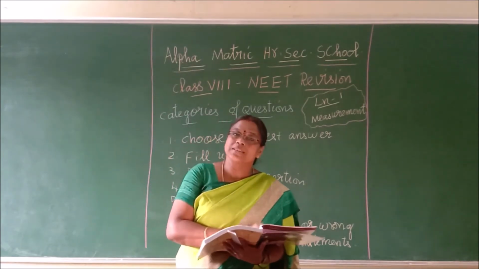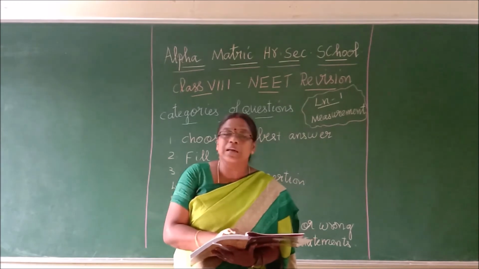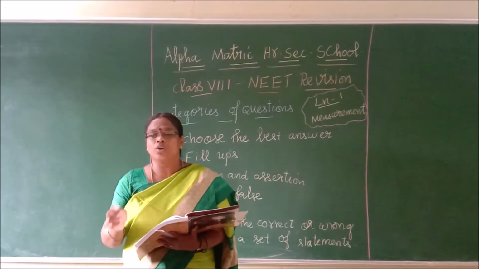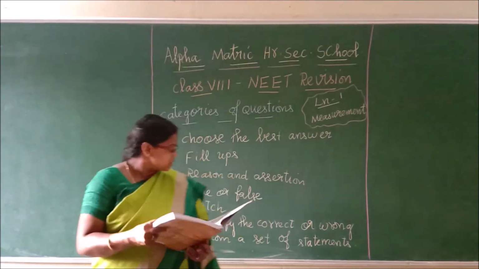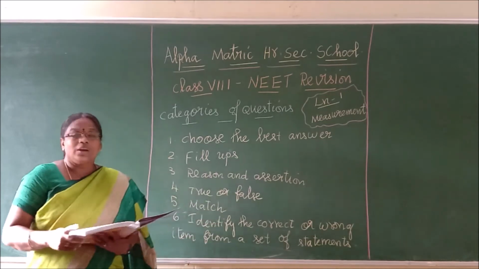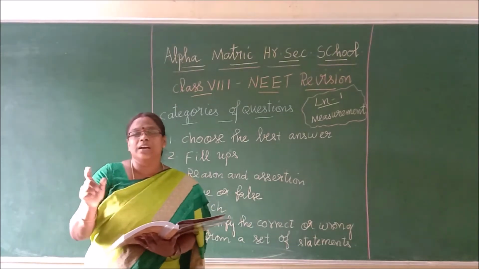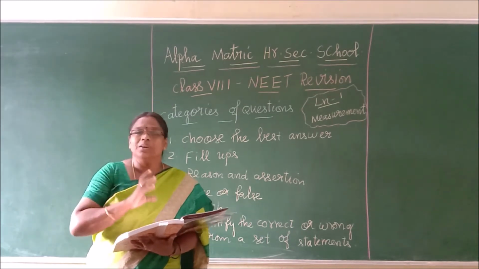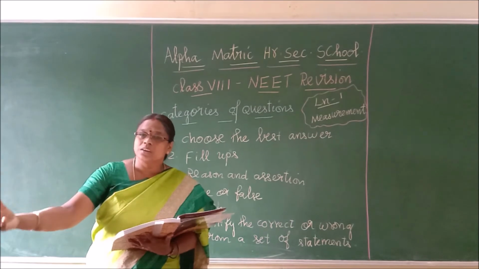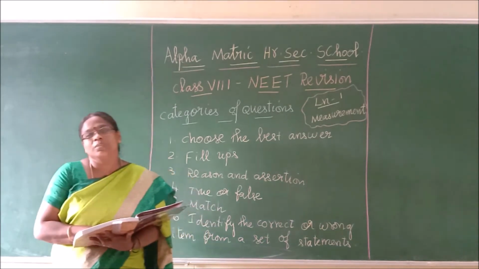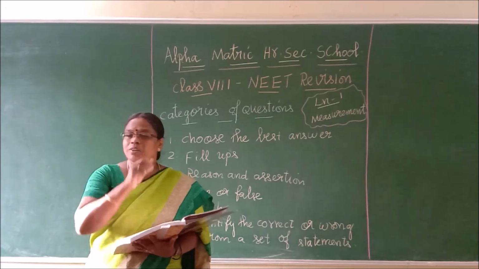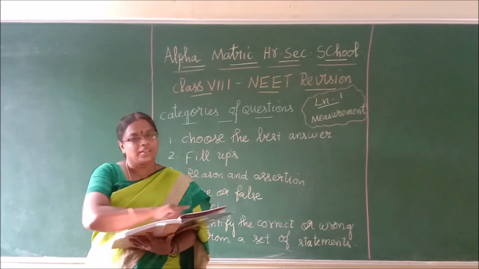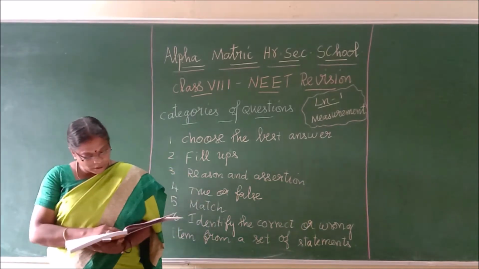That tabular column, as I said in the unit test revision also, can be asked in any pattern: fill in the blanks, choose, match the following, true or false, identify. For example, this can be asked like this: from the following set of units, which is the correct unit for temperature? It could have been given like this: Ampere, Kelvin, Celsius, Fahrenheit. What will you say? Select. Only the SI unit would have been asked. So you have to find which is the correct unit. So 3 will be wrong, 1 will be correct. Like that you have to select. Now you come to the next one.